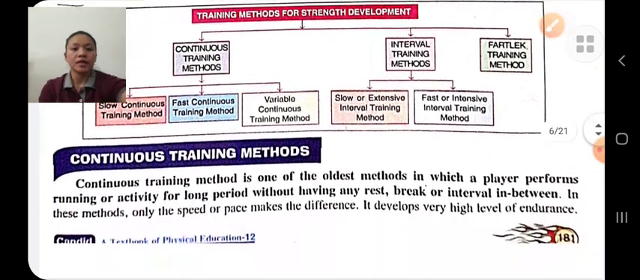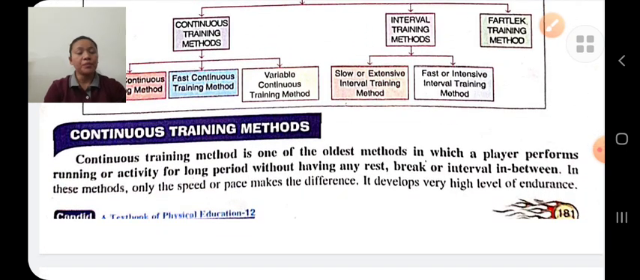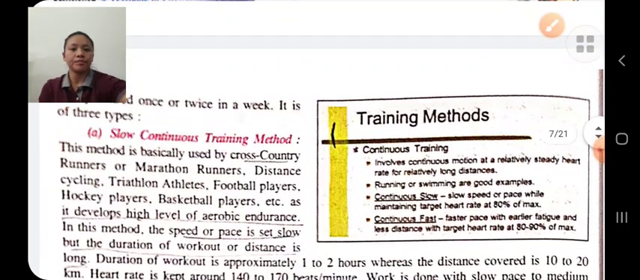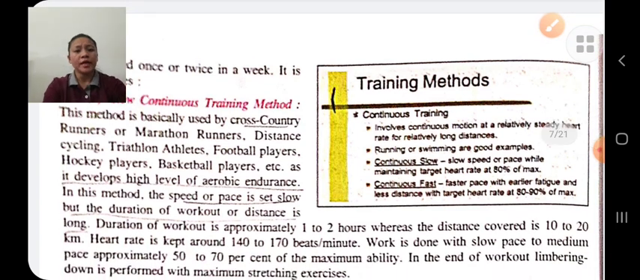Continuous training methods. In these training methods, the player performs the activity for a long period of time without any break in between the workout. Continuous training methods are of three types: slow continuous training method, fast continuous training method, and variable continuous training method. In slow continuous training methods, the activity is done for long durations and our speed is slow.